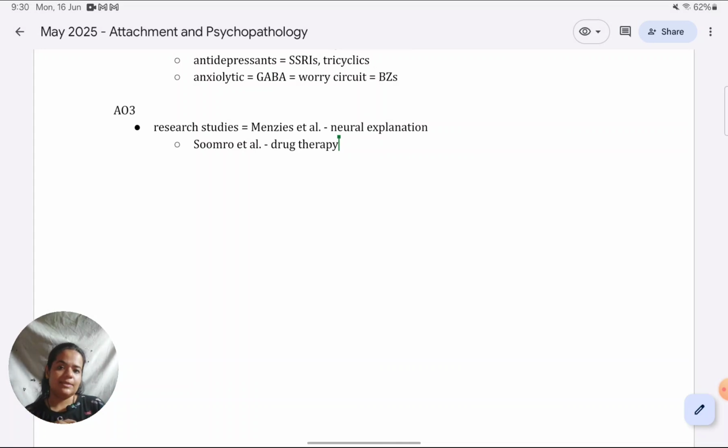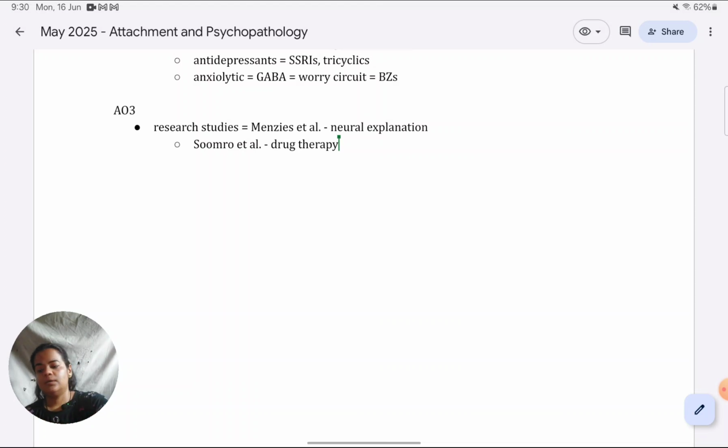When you write this, even if you don't want to take a separate point, evaluating the credibility of these studies, both the studies are very credible. Like Menzies et al. is having brain imaging technology, which is free from errors. And Sumro et al. is a meta analysis of many other studies. So it is a compound result of many studies, that also of randomized controlled trials, the best possible studies. So even if you don't want to write a separate paragraph showing the strengths of these studies, while writing these studies only you can keep hinting at why not only the empirical evidence, they're very strong empirical evidence for the theories. How to do that, you can see in the model answers that I have given, makes your points even stronger to get full 16 marks.